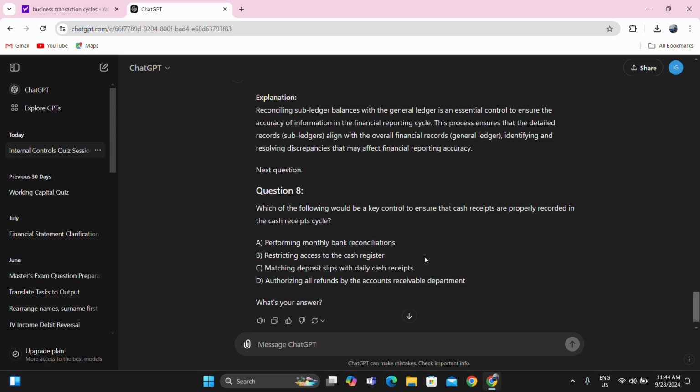Matching deposit slips with daily cash receipts. Yeah, it could be. Authorizing all refunds by the accounts receivable department. It's not related. So B and D is eliminated from my choices. Which is cash receipts, right? So letter A is a little bit general because bank reconciliation does not only include cash receipts, it also includes cash disbursements of the company.